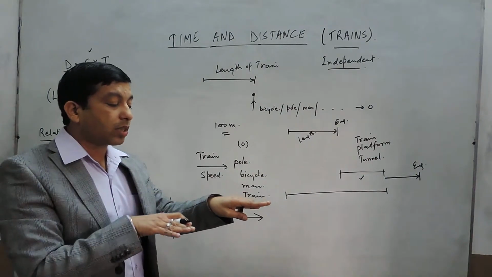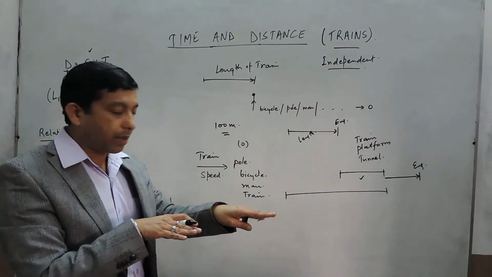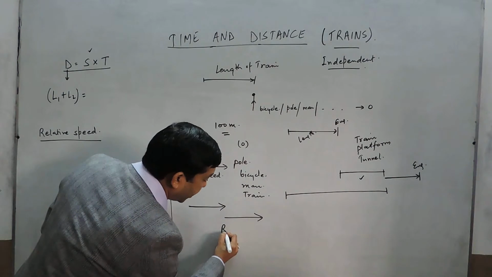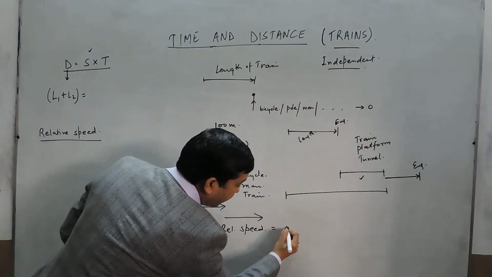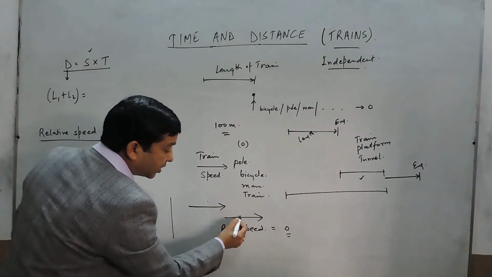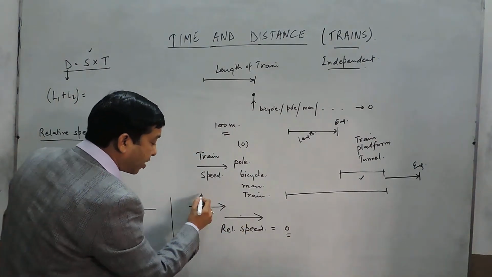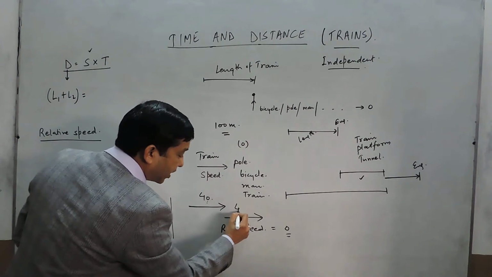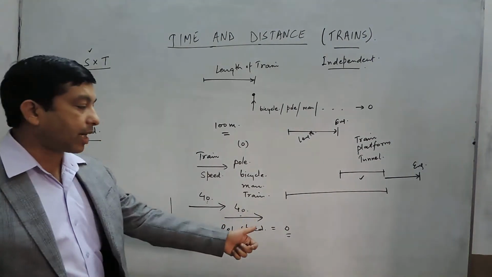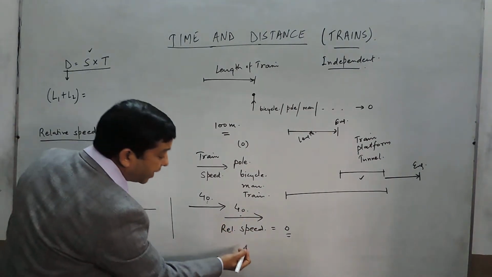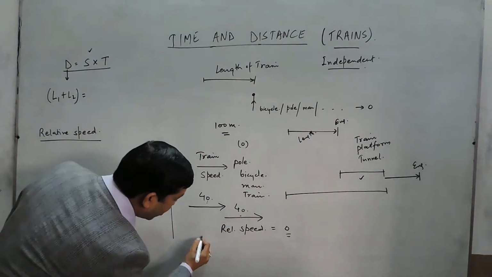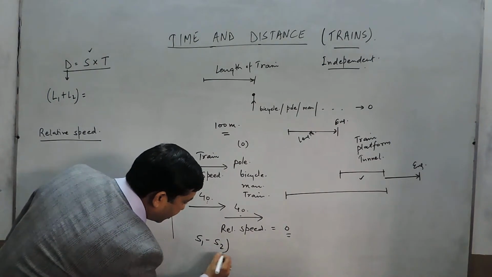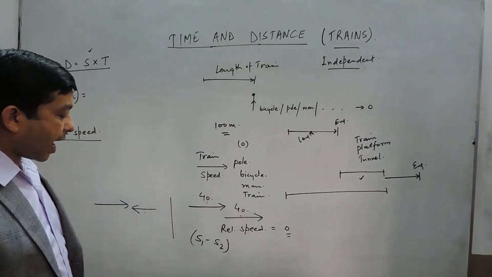The reason is that the speed of both trains is the same and the relative speed becomes 0, because we are subtracting these two. From here we understand that when they are going in the same direction, the speed has to be subtracted. So here S1 minus S2.